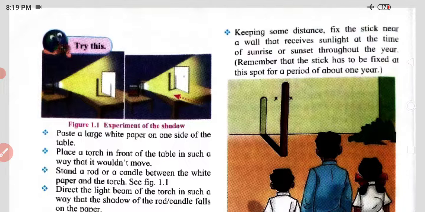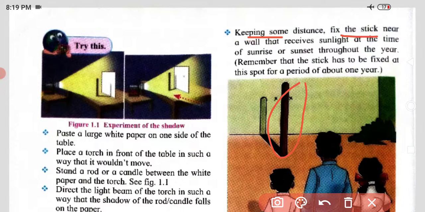Keeping some distance, fix a stick near a wall. Where do we have to fix it? Where it receives the sunlight, as you can see in the picture. Remember that the stick has to be fixed at this spot for a period of about 1 year, so this rod or stick we have to keep for a year.